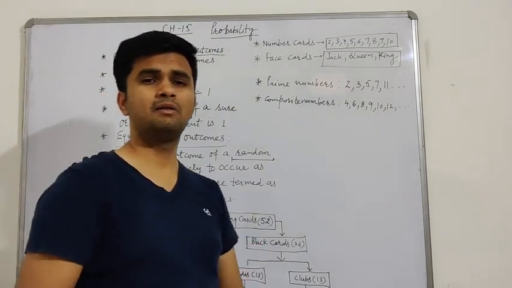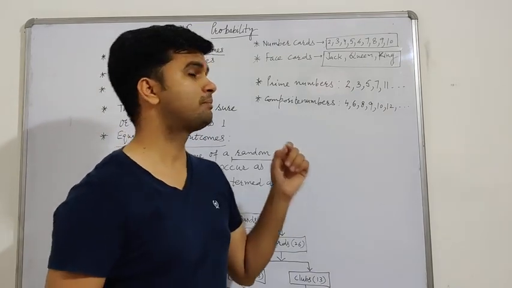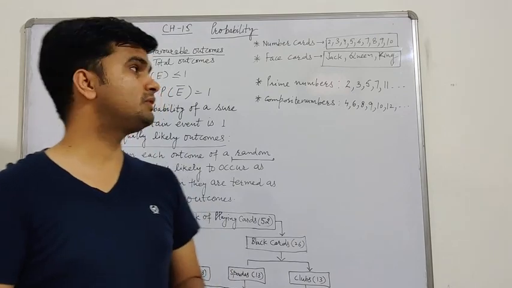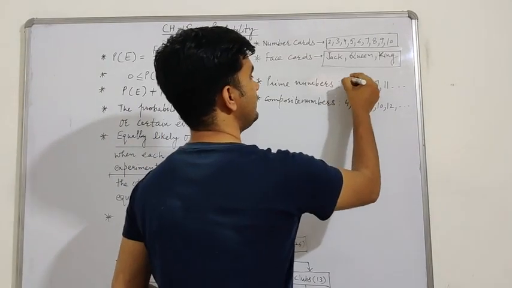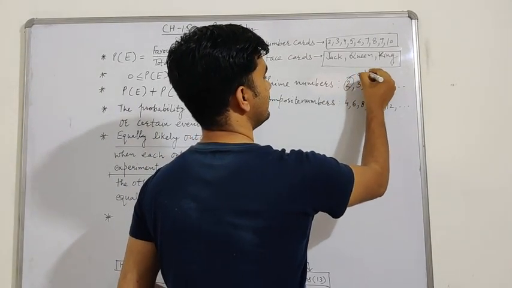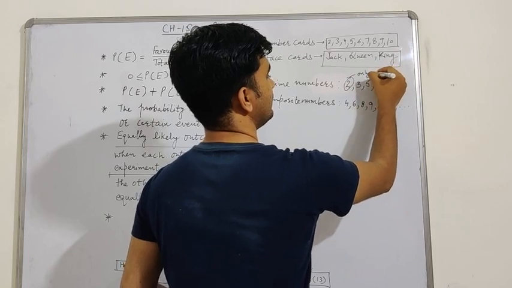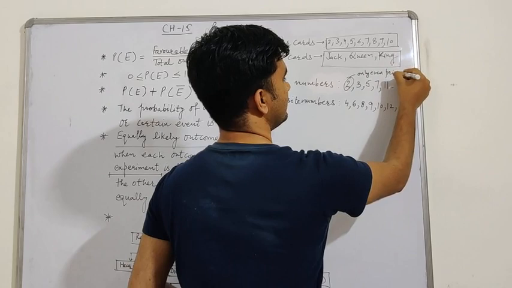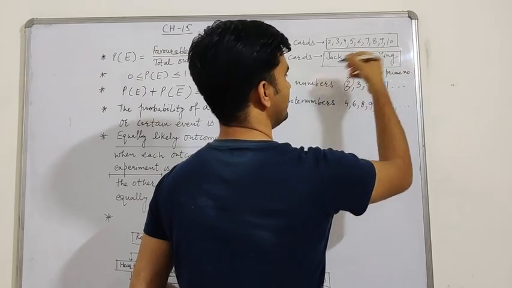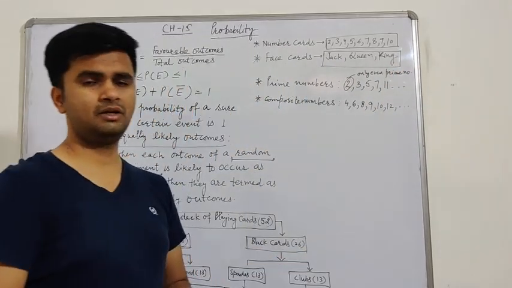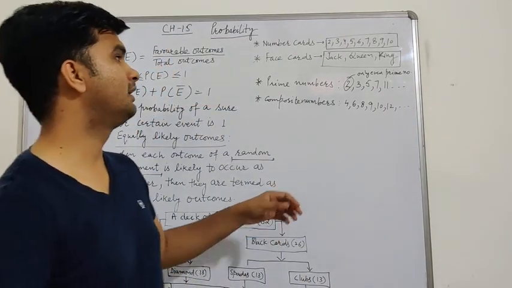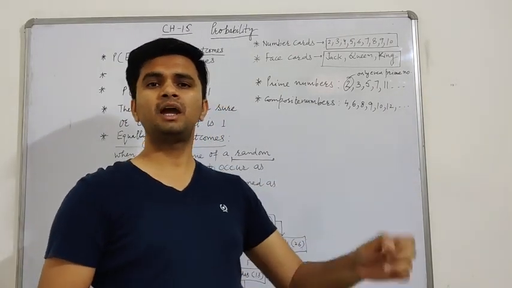Now one more thing. What is the first prime number? 2. And keep it in mind, 2 is the only even prime number. A question can come: from 1 to 20, find the probability of getting an even prime number.